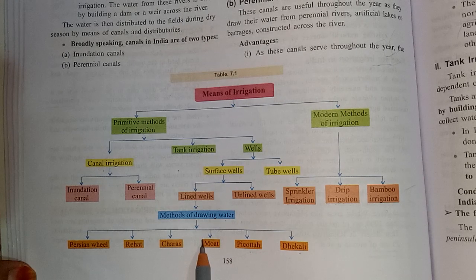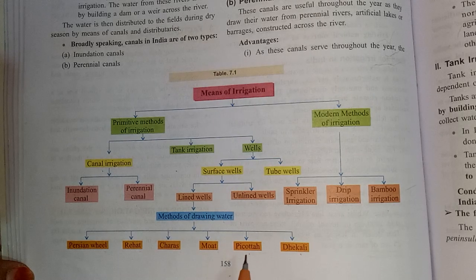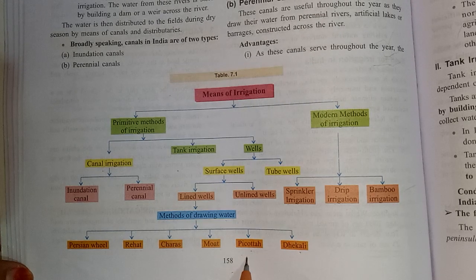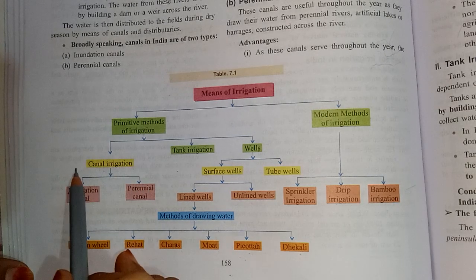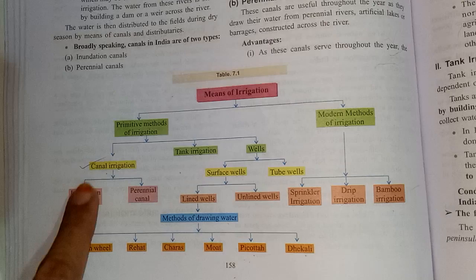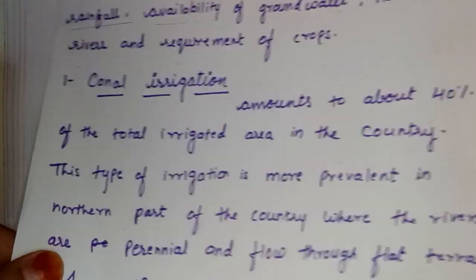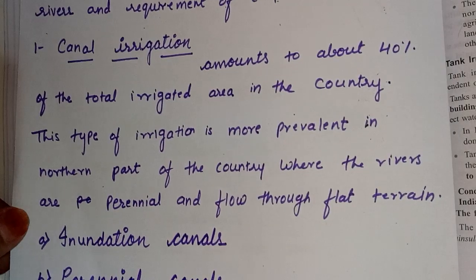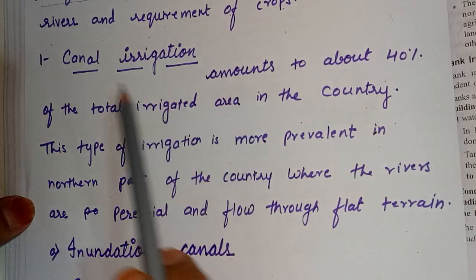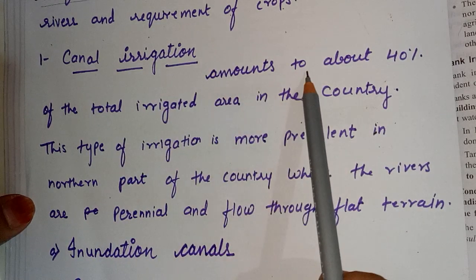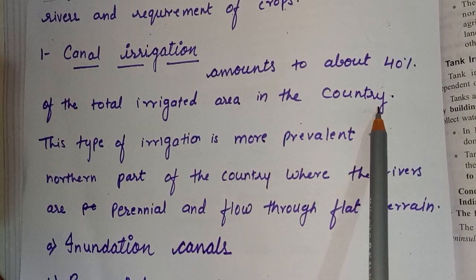Clear to everyone? Go through your page number 158 and read it very carefully. Then you can understand. Now first we will discuss canal irrigation. Canal irrigation amounts to about 40% of the total irrigated area in the country.